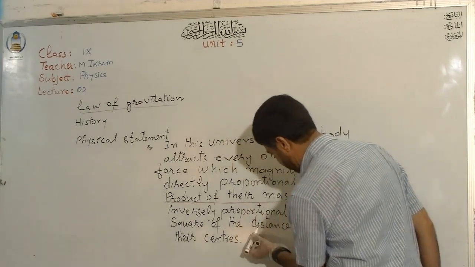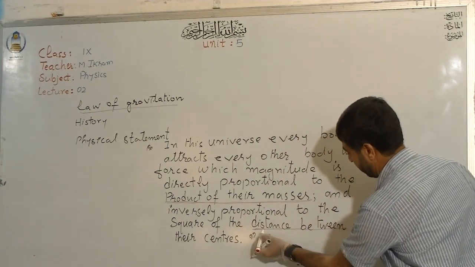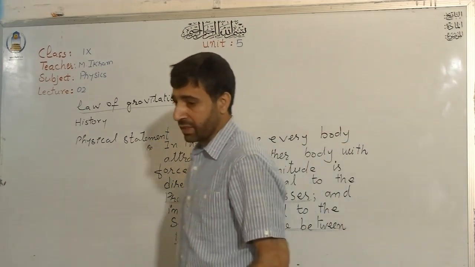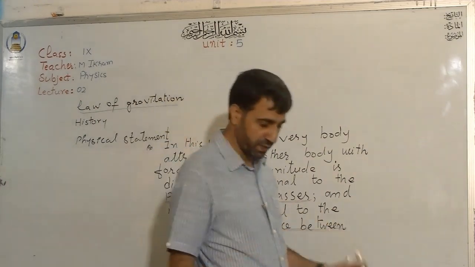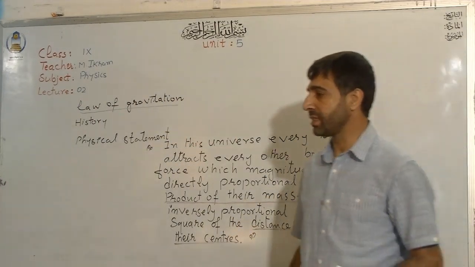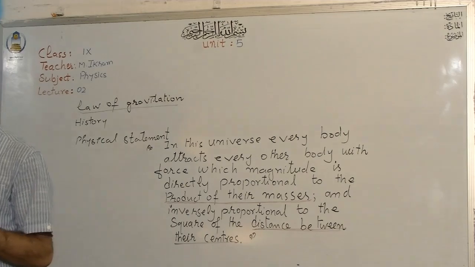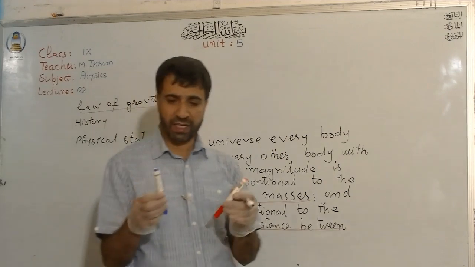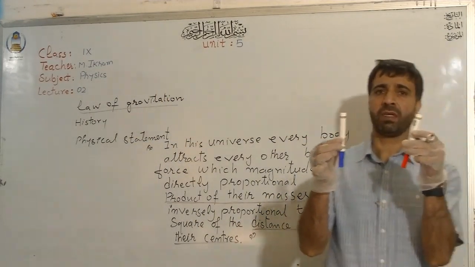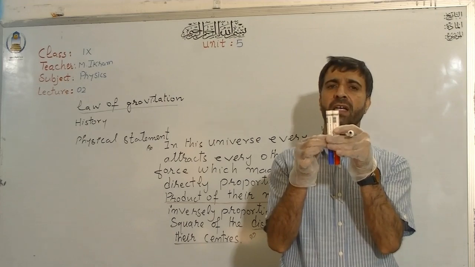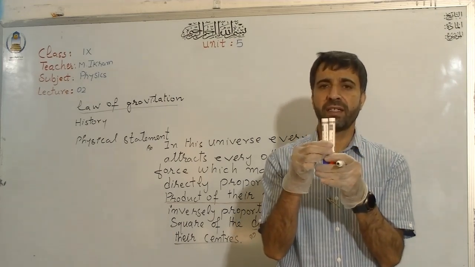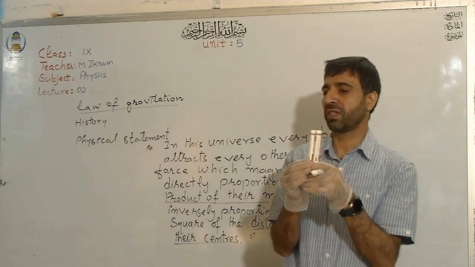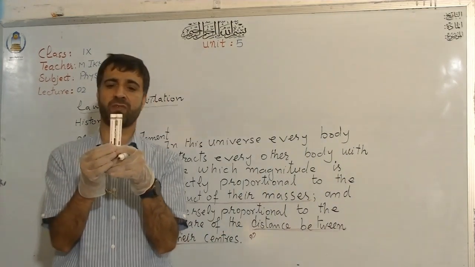And I would like to explain to you the term distance between their centers. This is a very important class. This makes this force a kind of central force. Now what does this mean? What is the central force? You see there, for example, look at this marker. If I just place them very close together, and if I ask you a question, what is the distance between these two markers? Definitely, you tell me that the distance between them is 0.